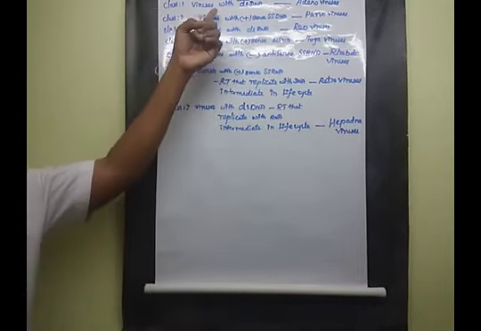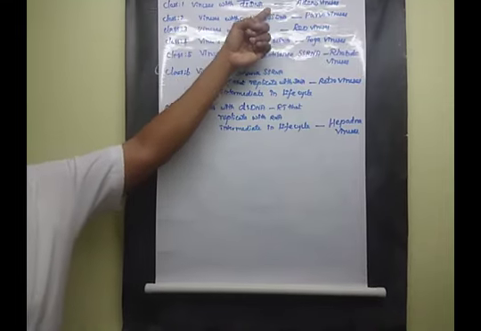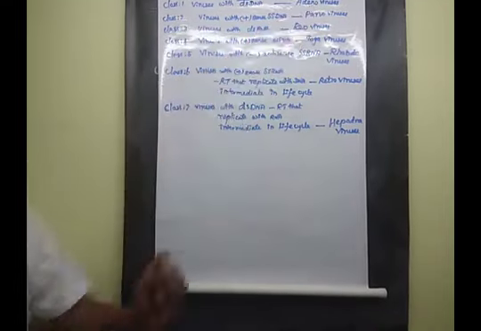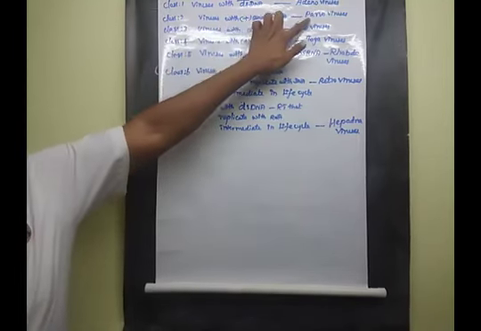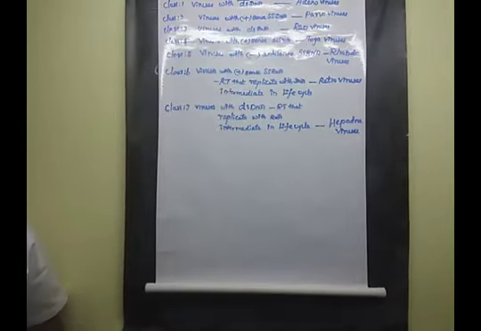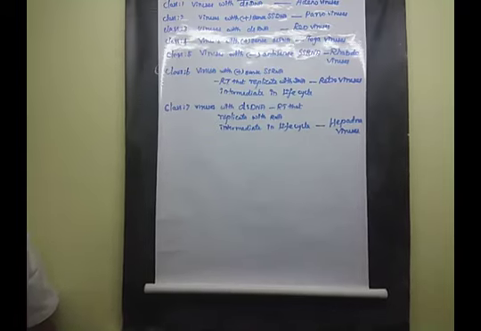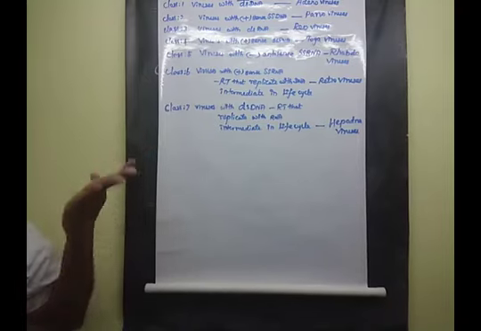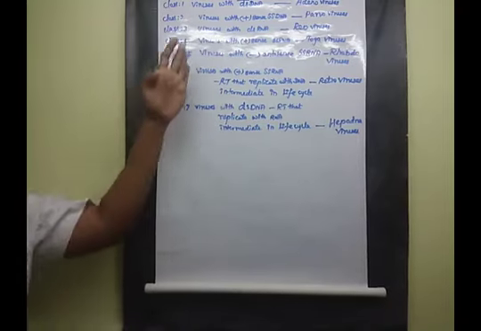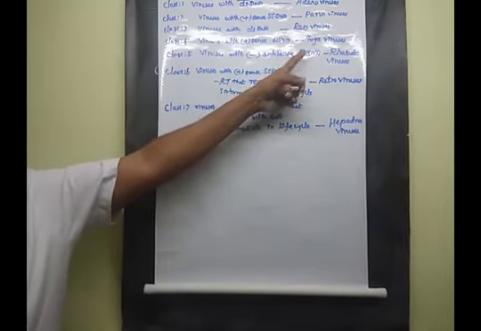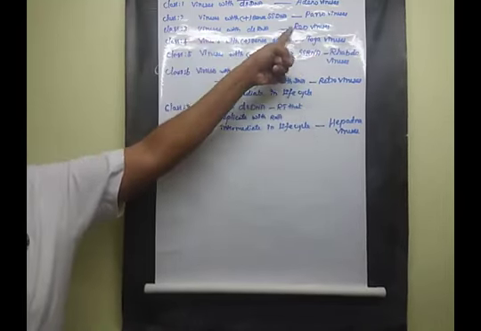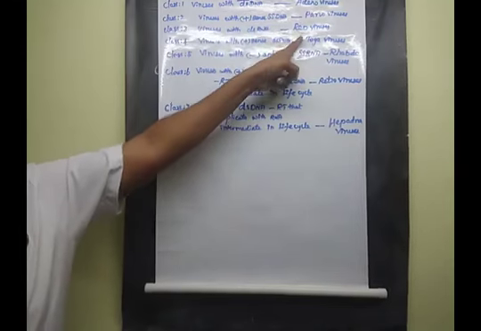Clear? The first class of virus, the example is adenovirus. Second type, the example of this virus is parvovirus. You must learn these virus names, children. Very important. If you are attempting a 3-mark or 5-mark question, you must write the class name as well as the virus species name. Clear? Then the third class.